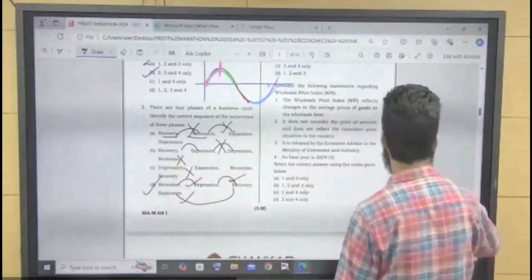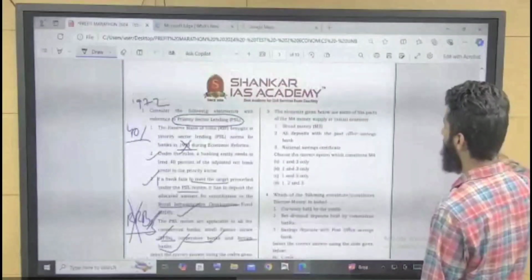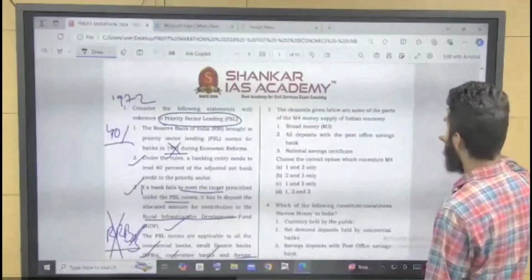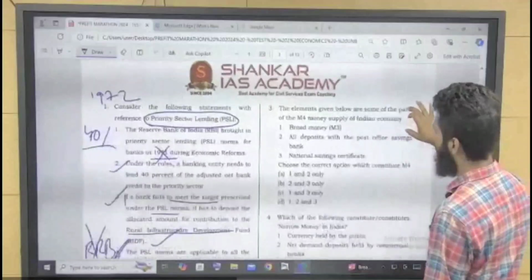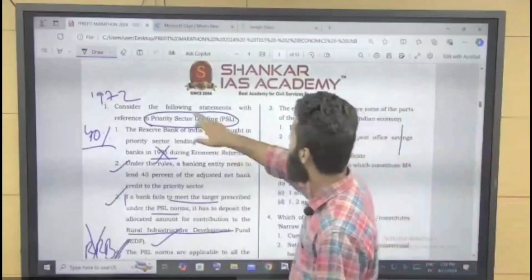Let's move to the next question. The third one. Questions are visible, I guess, and you have the question paper with you also. So, right?